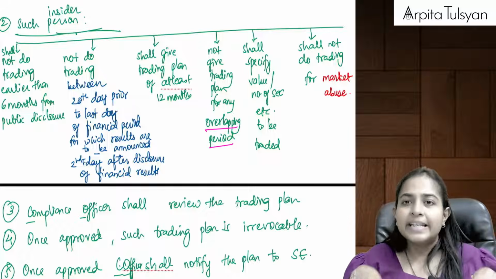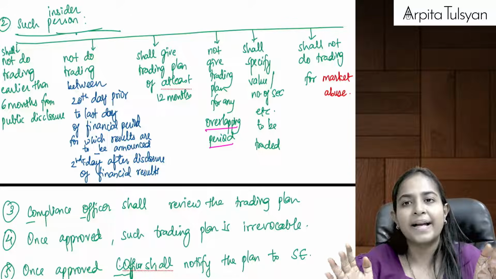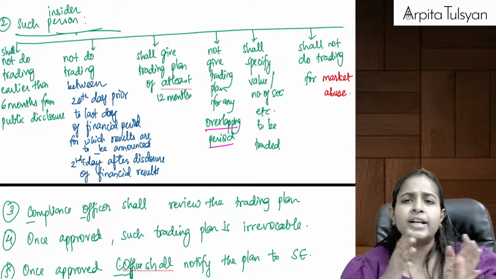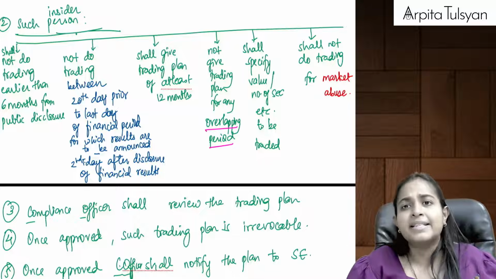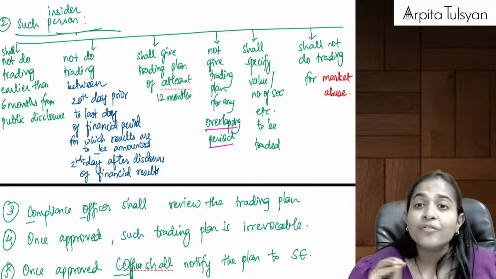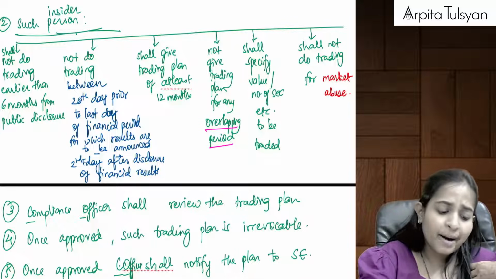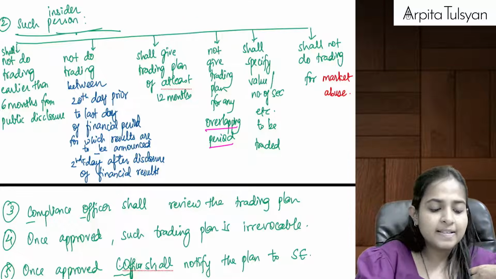Here we can say we had already given a well thought-out plan to the compliance officer that I want to purchase or sell this many securities over a period of at least the next 12 months. So even if I am an insider, I am not depending on any information, I am not depending on UPSI. I have already made my own plan, so please allow me to do the trading.